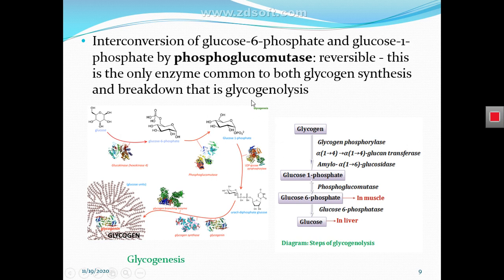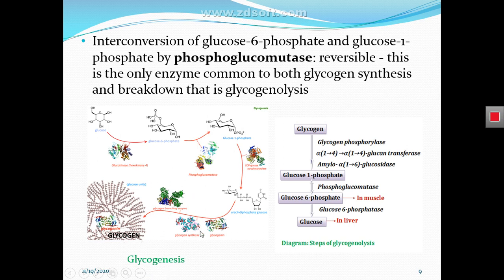One is the enzyme phosphoglucomutase that we see in this pathway. This enzyme catalyzes the interconversion of glucose 6 phosphate into glucose 1 phosphate. So we found this enzyme in glycogenesis, the synthesis of glycogen.